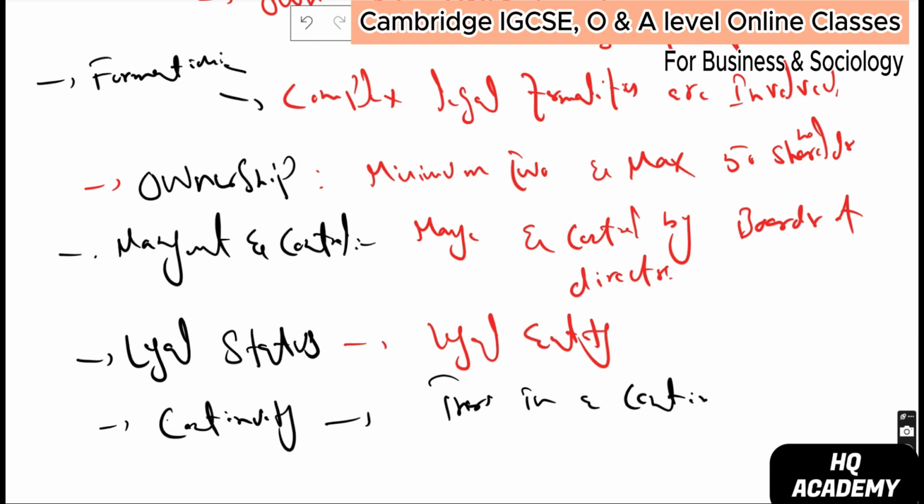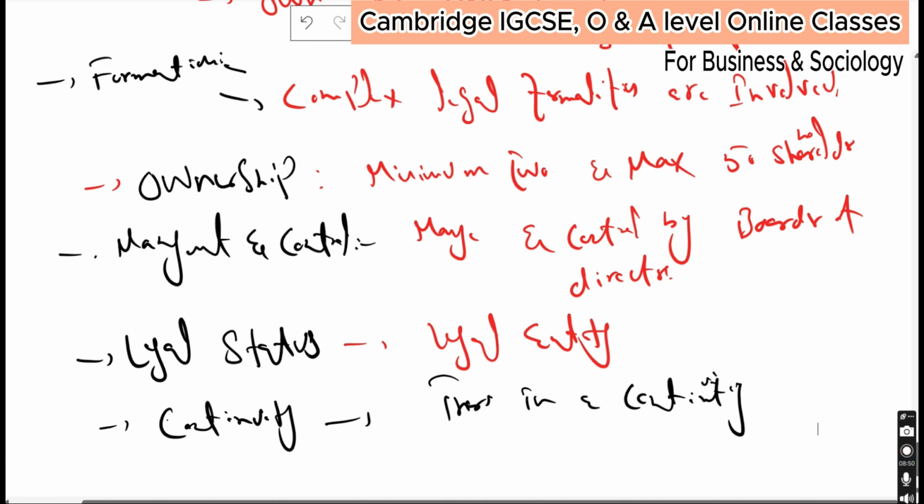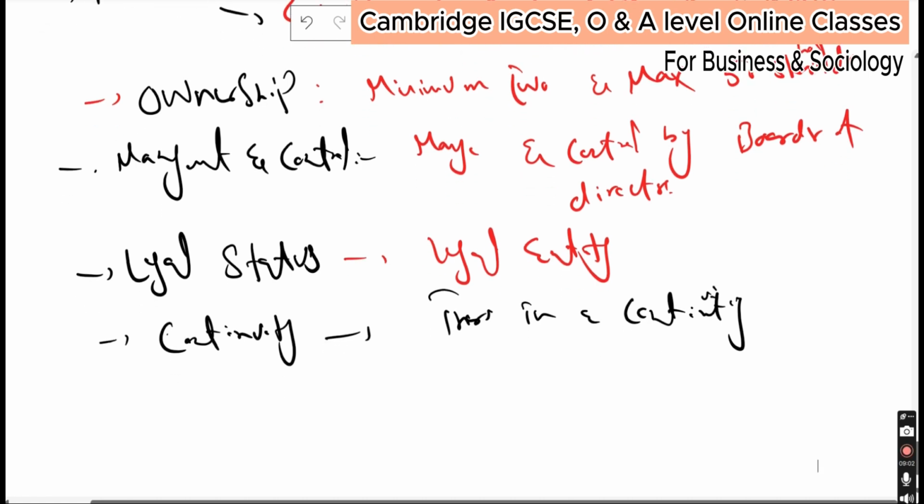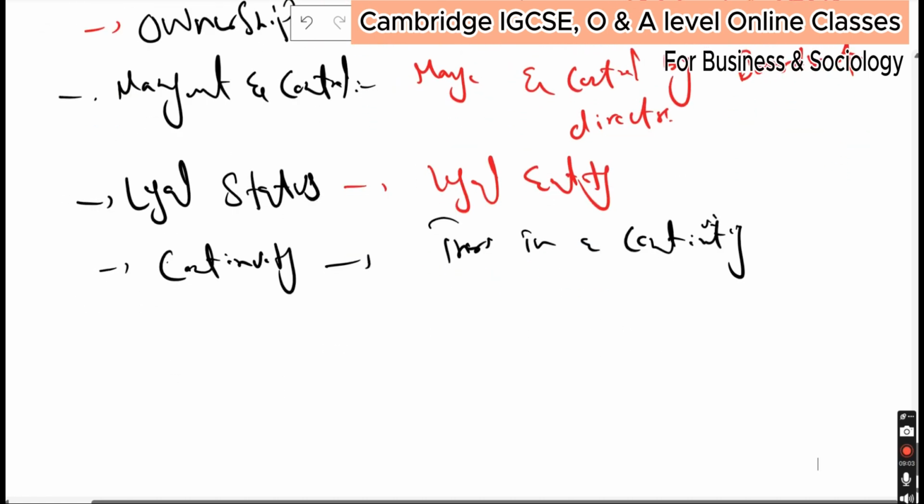The death of any person or the abnormality of any person, as I told you in the partnership, might get disturbed. But in that scenario, because of the legal formalities and the separate legal identity that such limited companies and joint stock companies have, there is a continuity. It doesn't affect such kinds of organizations. If I talk about the tax issues,